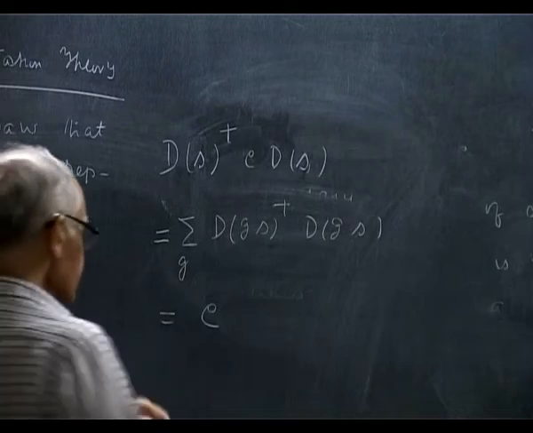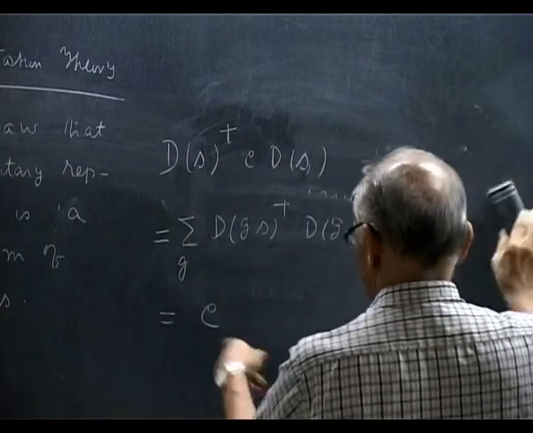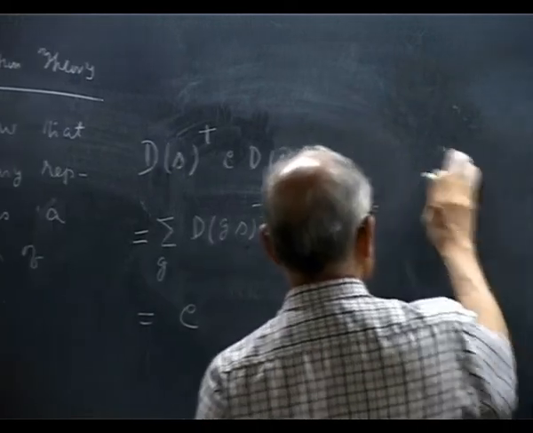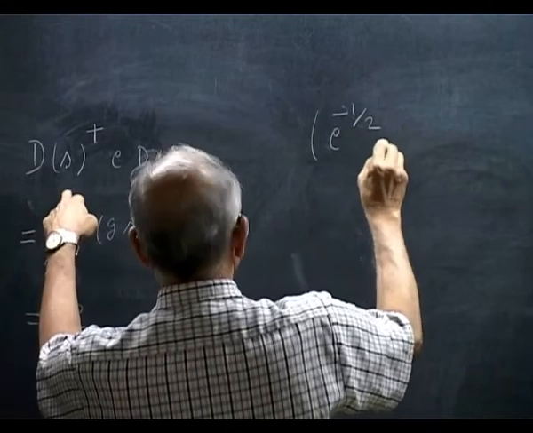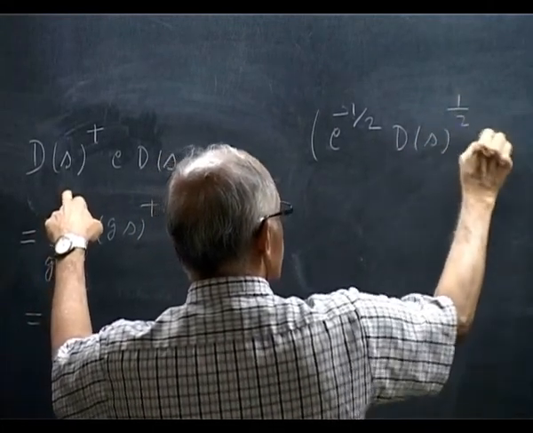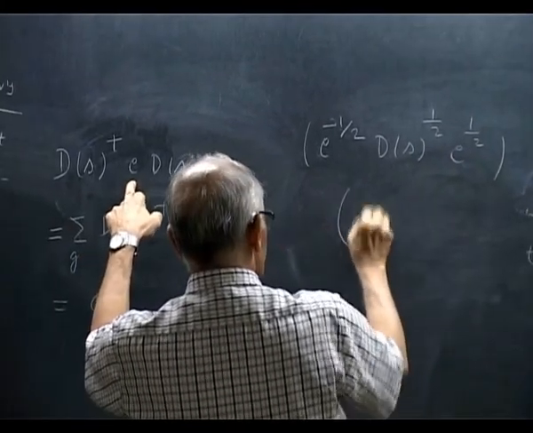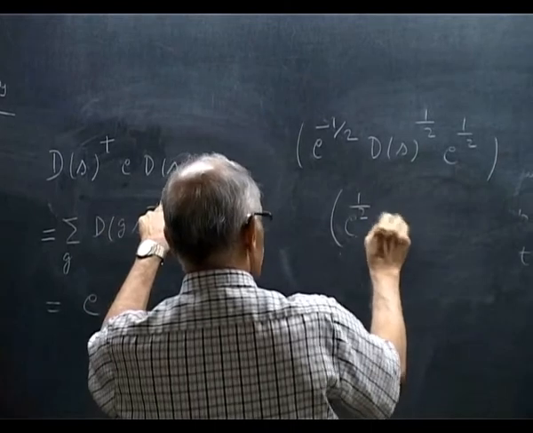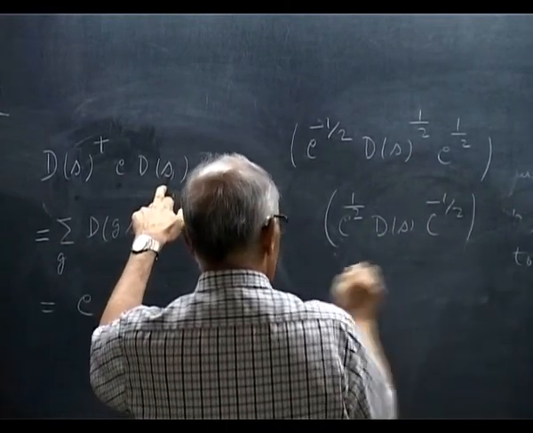Okay. So this is, C is Hermitian. So this says C to the minus half, D of S dagger, C to the half, then here C to the half, D of S, C to the minus half is the unit operator.